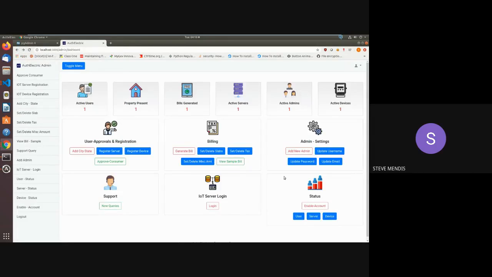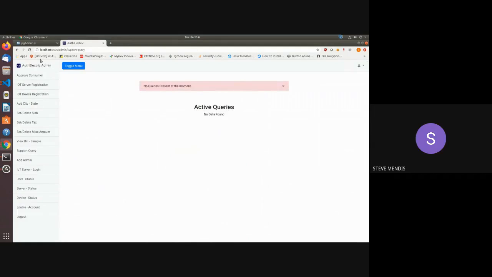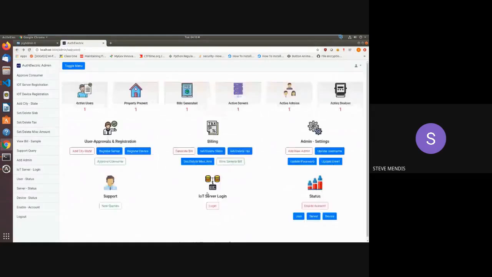Getting further, we can also update the email credentials and the other usual things which are present in the project. The support query, as Santosh had mentioned: if the user has any problems, like the client has any problems, that goes to the admin, and from here he can solve the support queries. As of now, we can see that there are no active queries for the admin.